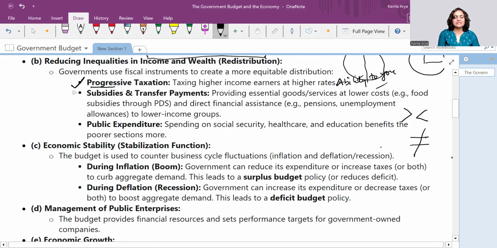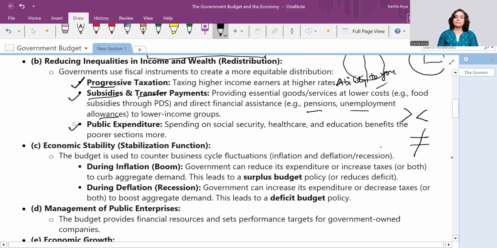Then there are the subsidies and transfer payments. Subsidies means the financial benefits, help which is given. For example, we all get the subsidy on LPG. The subsidies are also provided on the domestic electricity bills, right? Transfer payments, we have read about this in national income, wherever there is no bilateral transaction happening, meaning it's only one-sided. So it is just to benefit some segment, like pensions, unemployment allowances for the lower income group. These are the transfer payments given for the benefit and the welfare work.